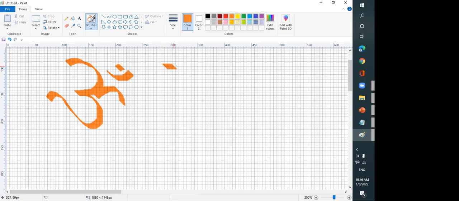So I start here. This is a Shirorekha. Then I bring it like this. Then it's like a U. Then I come here, and I bring this line down. And then here, I make a Chandra Bindu. So this is Om in Sharda Lipi. I will draw once again.